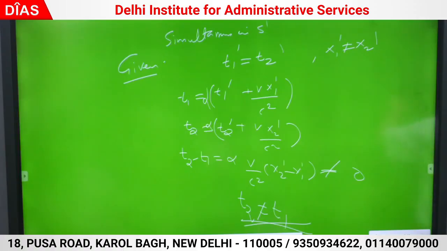The answer that dx, dy, dz, dt are same as dx dash, dy dash, dz dash, dt dash has to deal with this simultaneity only. Two events which are simultaneous in one frame, they are not simultaneous in another. So you have to be very careful that the frame in which the body is at rest, you are going to have the proper measurement. But the frame in which the body is moving, you have to be careful while measuring. Correct? Try to understand. I have done this.